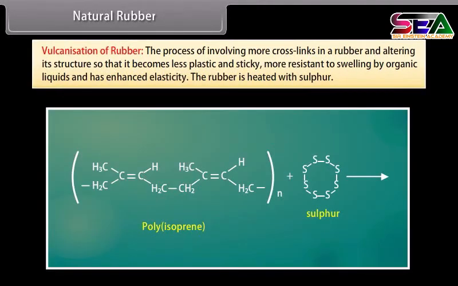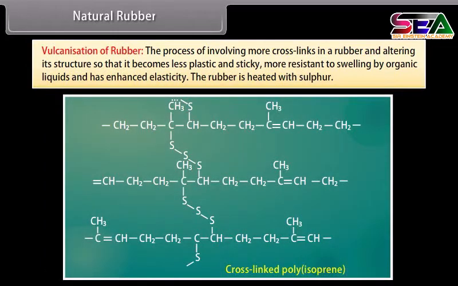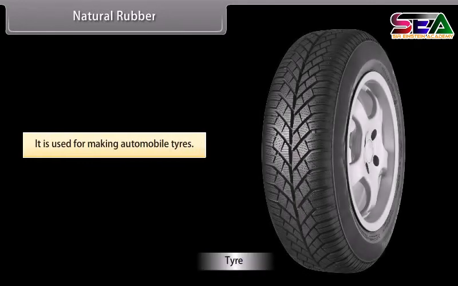Vulcanization of rubber. The process of involving more crosslinks in a rubber and altering its structure so that it becomes less plastic and sticky, more resistant to swelling by organic liquids, and has enhanced elasticity. The rubber is heated with sulfur. It is used for making automobile tires.